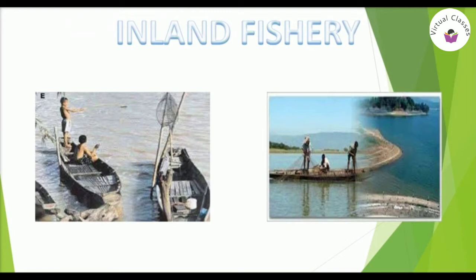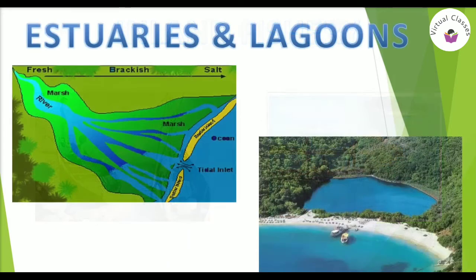Here, the first figure is showing fishing in the freshwater body, and the second figure is showing fishing in the brackish water body. Now, let's better understand estuaries and lagoons.